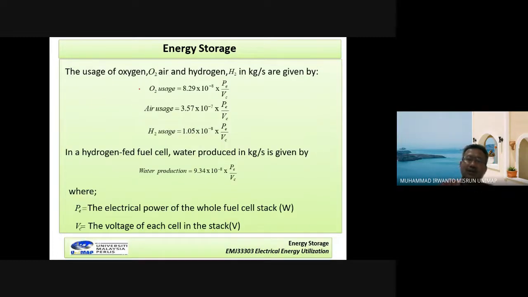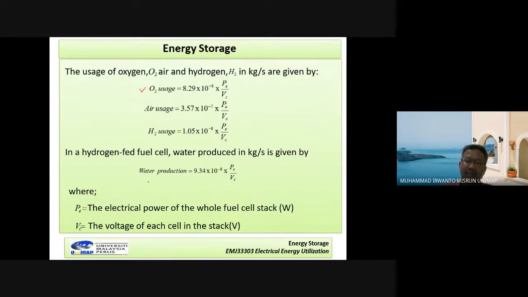For the oxygen, it is equal to 8.29 times 10 power minus 8 times PE over VC. For the air, 3.57 times 10 power minus 7 times PE over VC. For the hydrogen, 1.05 times 10 power minus 8 times PE over VC.